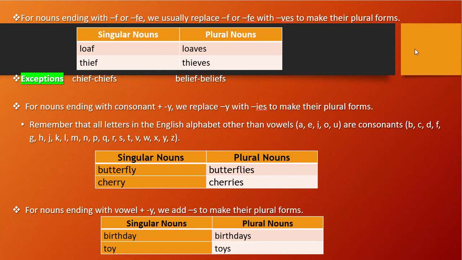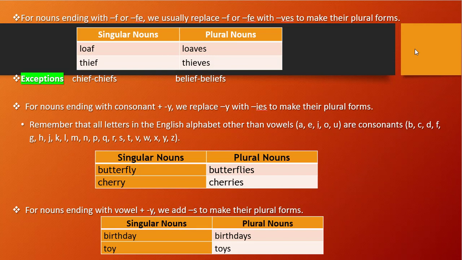Now you see there are exceptions, like in our previous case. Chief will become chiefs. We will not change to ves, we will simply add s. Belief will become beliefs. Okay, so these exceptions you need to remember. Okay, so we will go to the next point.